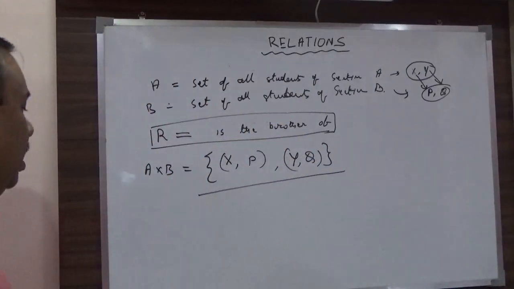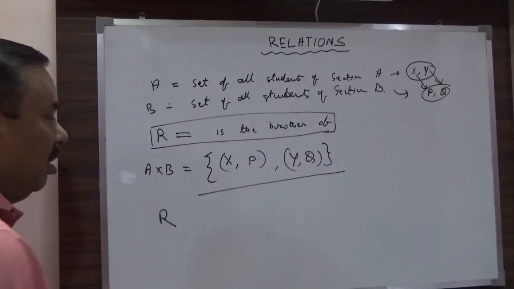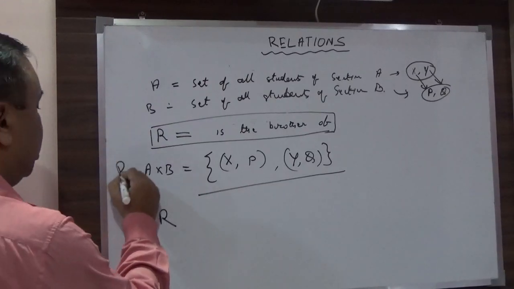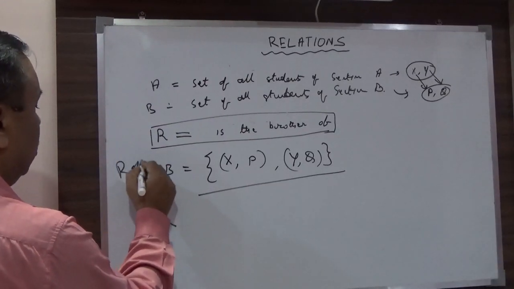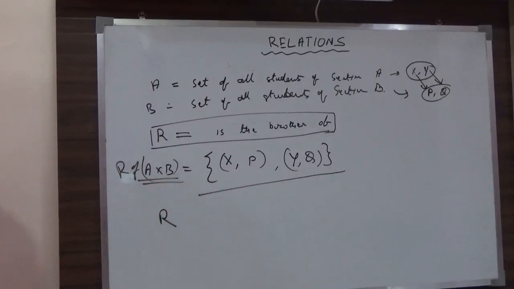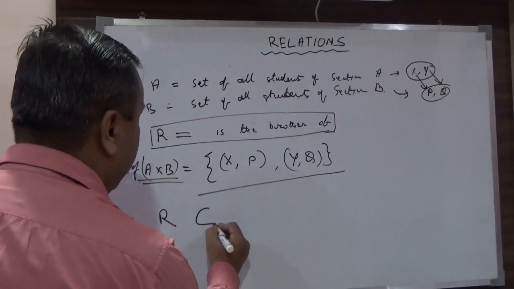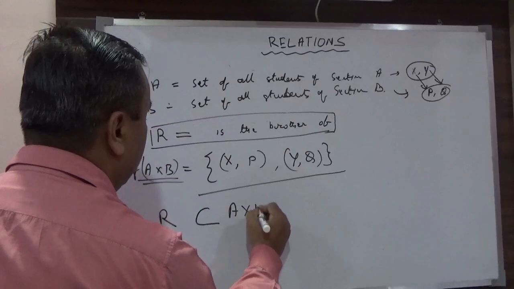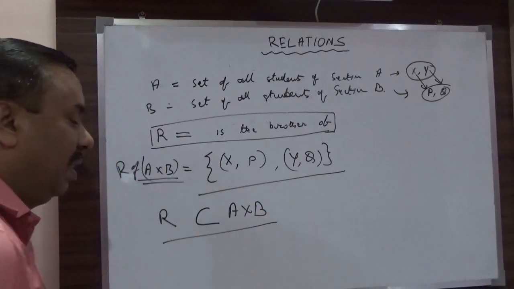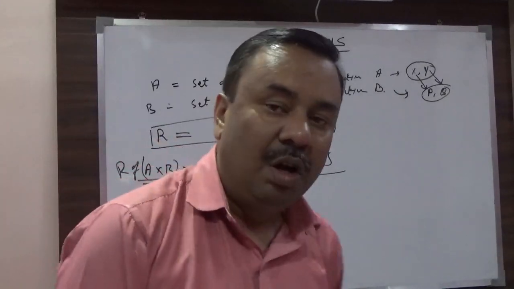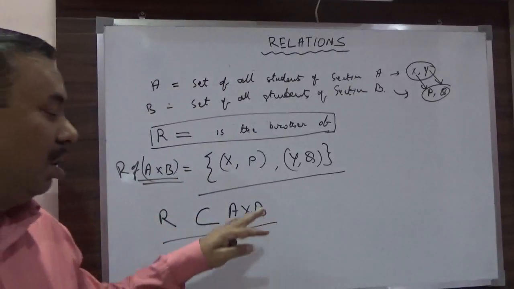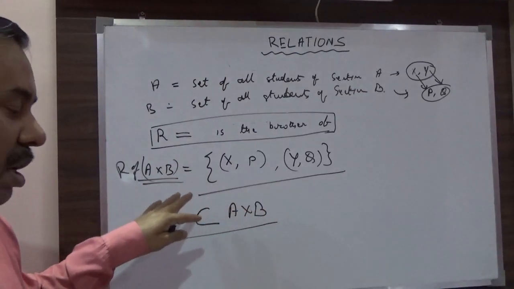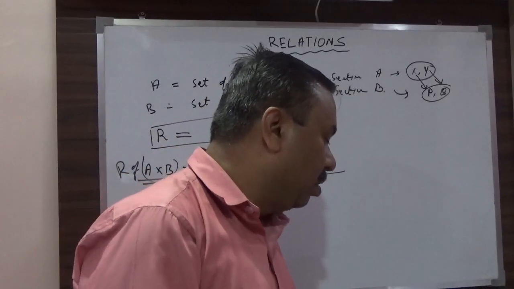So obviously the relation will be another set. The relation will always be a subset of A cross B, or I can say A cross A.